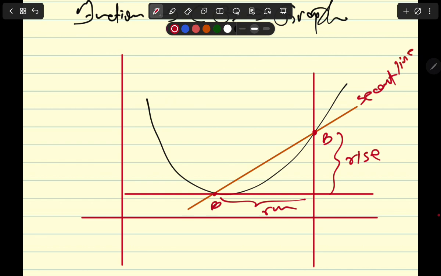Okay, now you already know this, that gradient equals change in y. So this is change in y, the vertical change between the y coordinate of B and the y coordinate of A. And this is change in x, the difference between the x coordinate of B and the x coordinate of A. This distance is change in x.